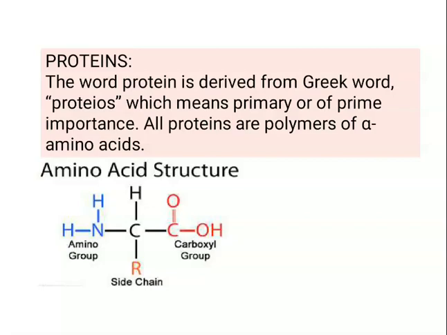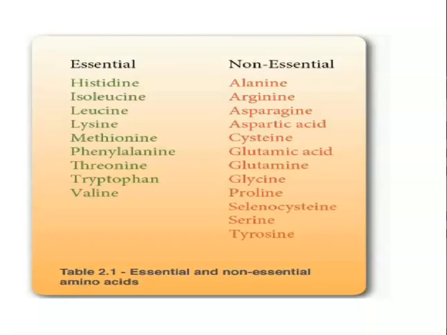So that's all about the essential and non-essential amino acids. Both of them are 10 in number. 10 essential and 10 non-essential amino acids. So here is the complete classification of amino acids, essential as well as non-essential amino acids.